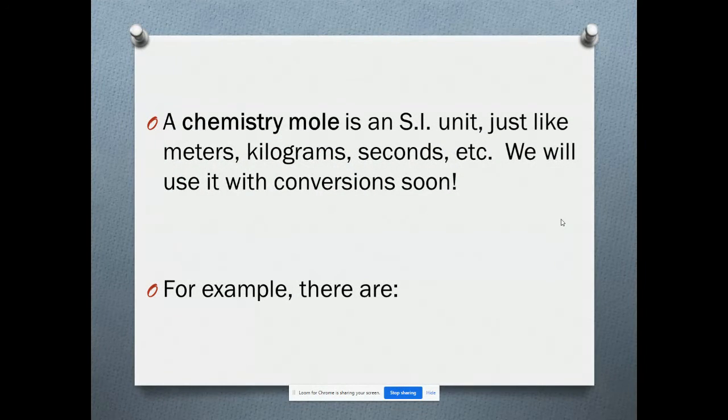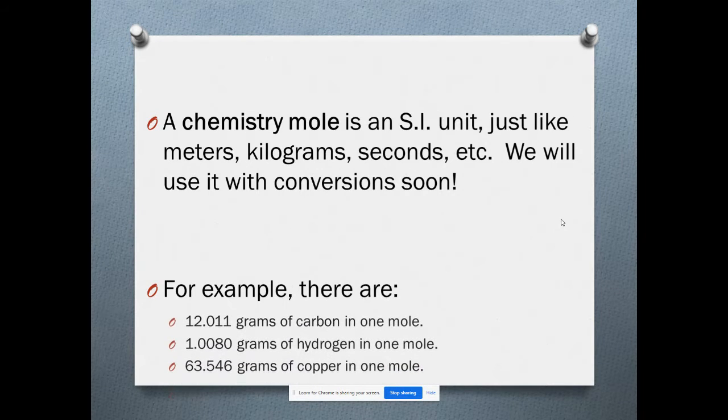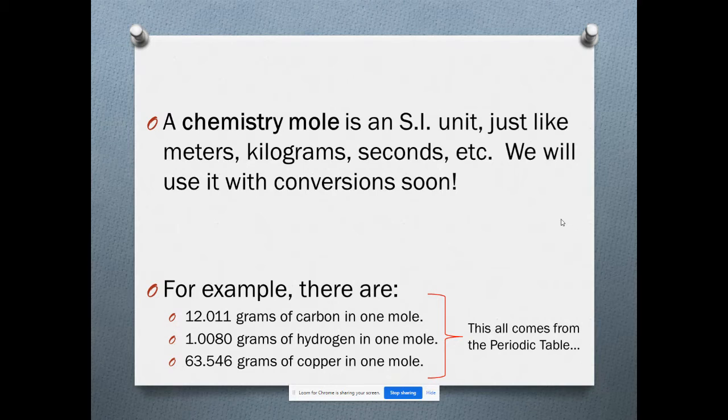So a mole, and I'm going to have you watch a video to learn more about this because I think they do a better job than I do explaining it. But it is an SI unit, just like we have meters or kilograms or seconds, and we will be using it starting in chapter 10 and for the rest of the year. It's hard for people sometimes to realize how much a mole is because it has to do with the numbers from the periodic table, specifically the atomic mass numbers.